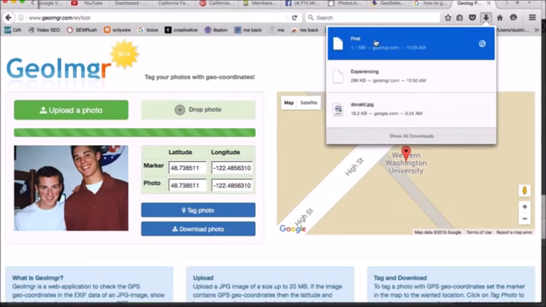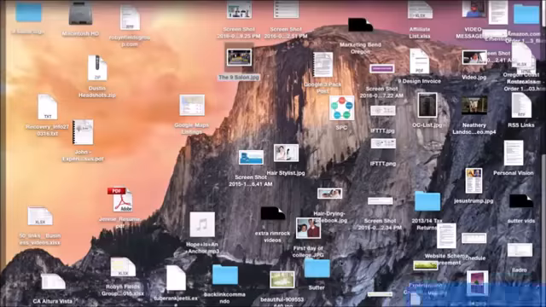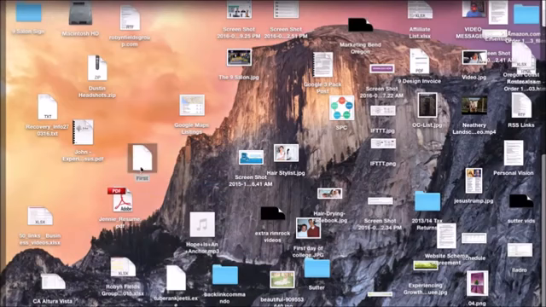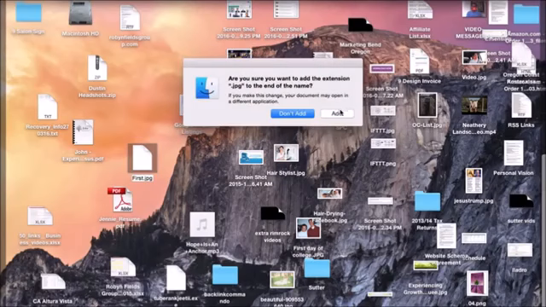So up here in my downloads, I'm going to drag that to my desktop, and for some reason it doesn't make it a JPEG, so I'm going to actually turn it into a JPEG.